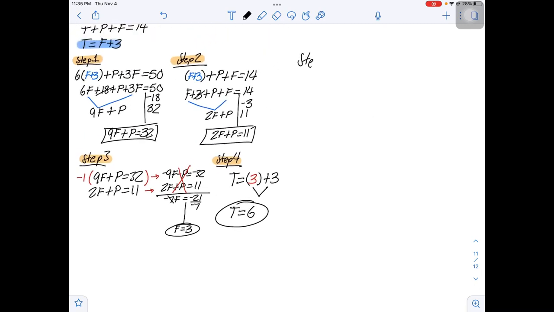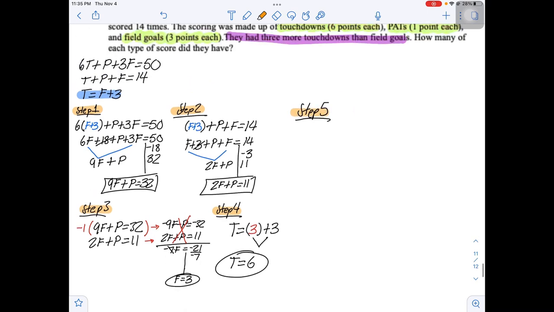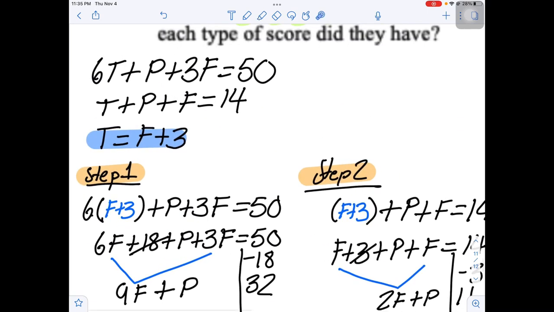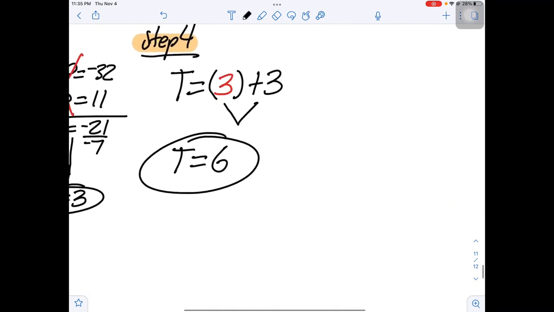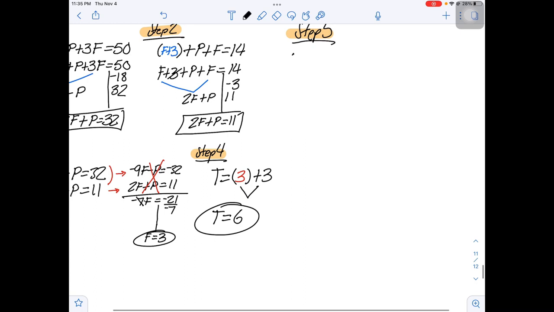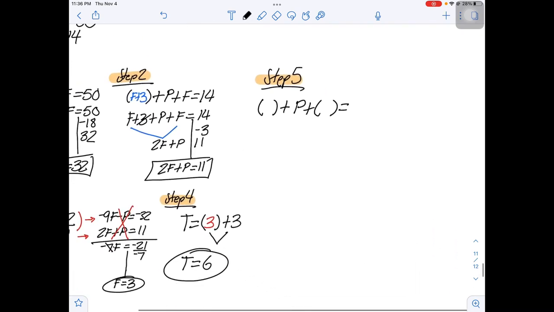And step 5, right? We need to know how many point after touchdowns. So we're going to take our simplest of the two top equations, which is this one, t plus p plus f. So t, which I already have, 6, plus p, point after, I don't have, plus f, which I already have, so I'm going to leave it in parentheses, is equal to 14.